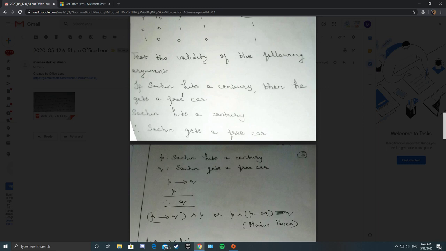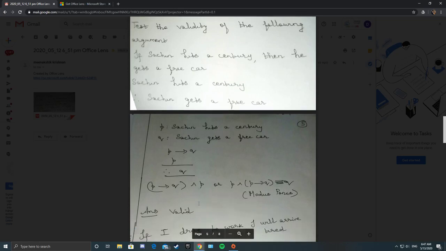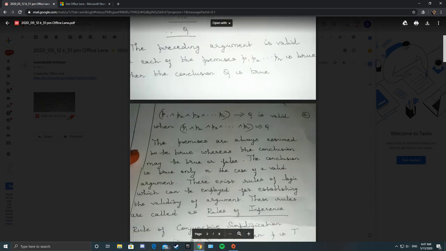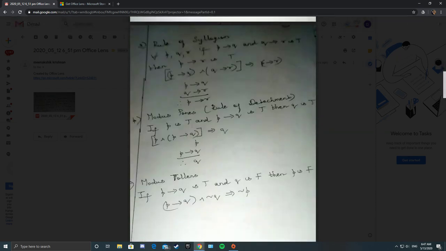So first statement is if then, so P conditional Q. Second statement is P. Therefore Q. So P conditional Q and P implies Q. So you see here you have conditional. Whenever you have conditional, you have only two rules, that is modus ponens and modus tollens.